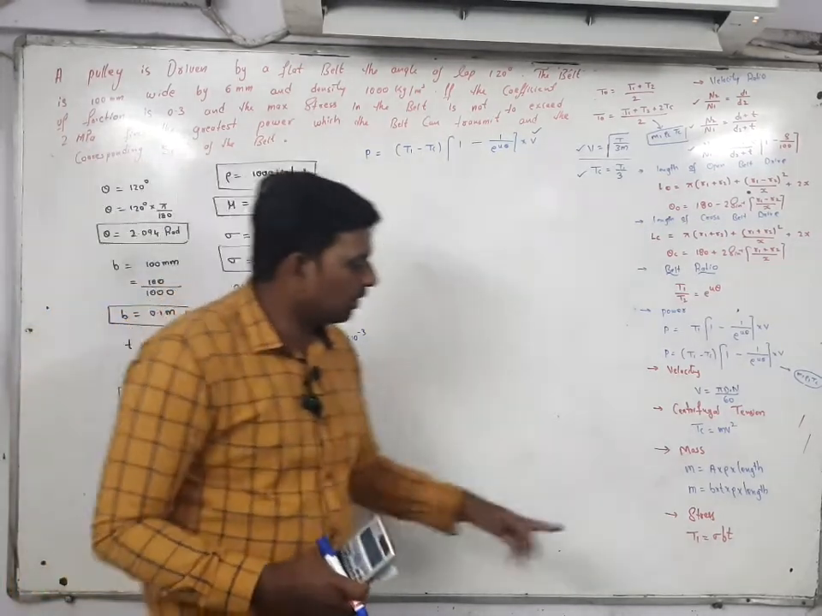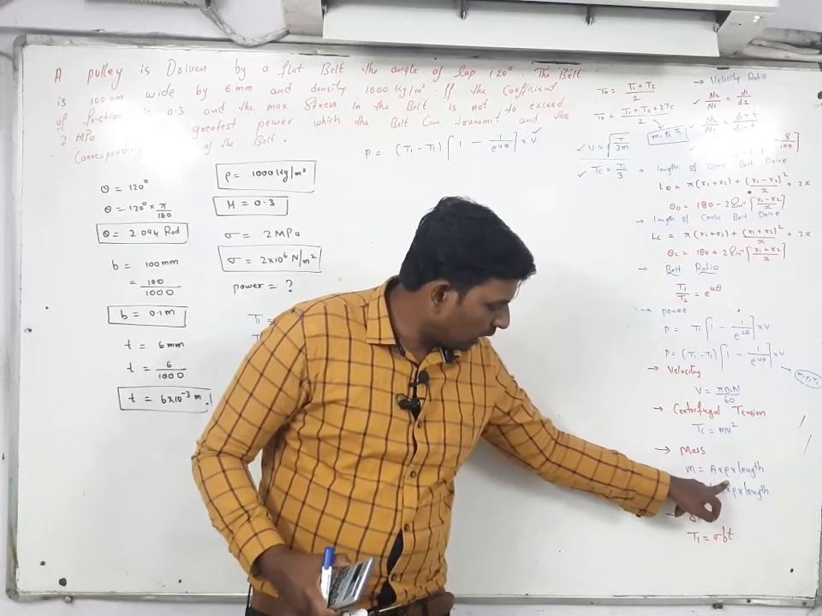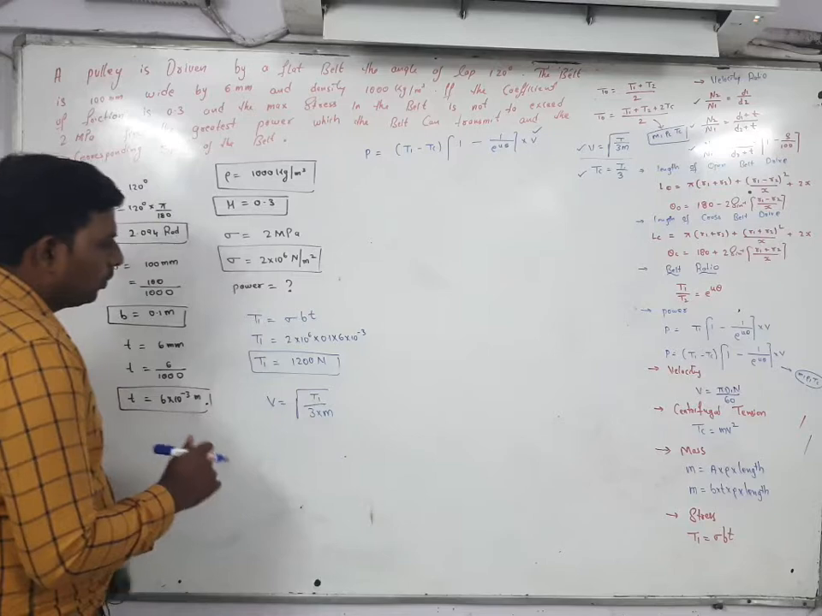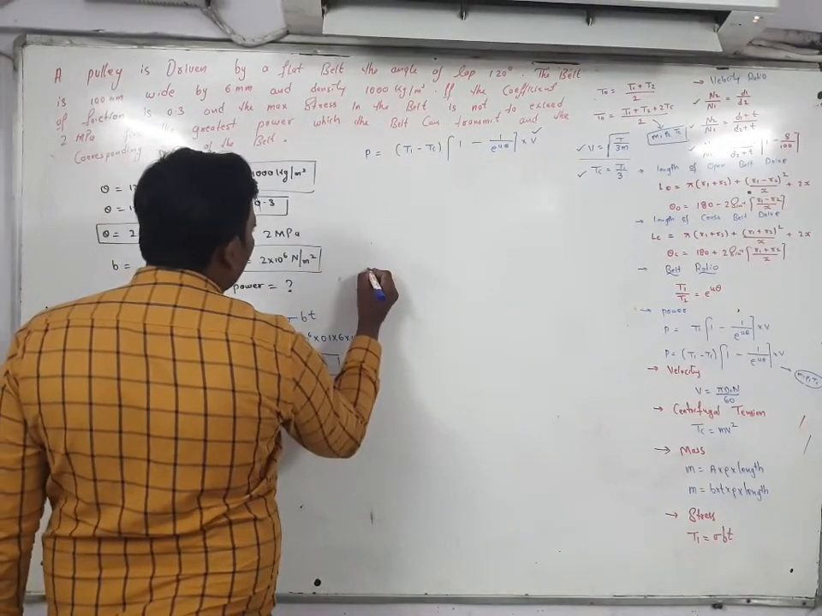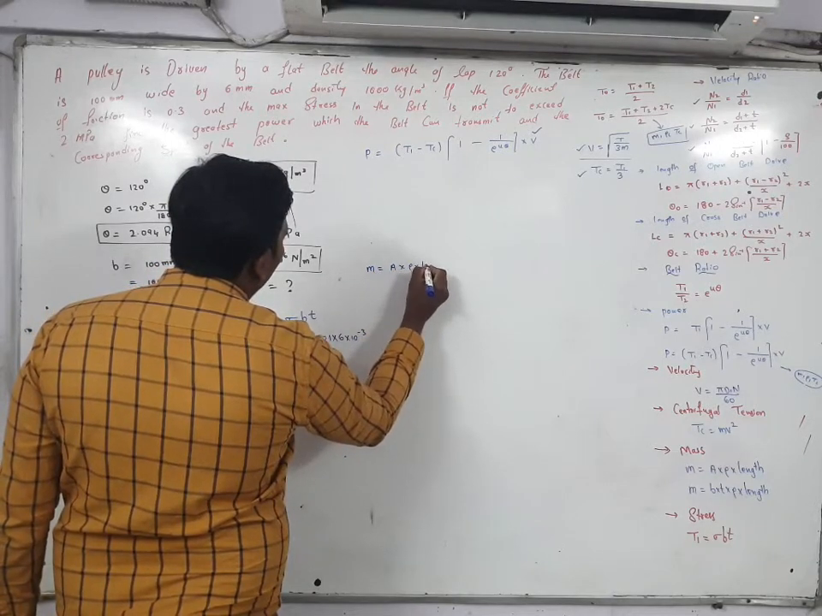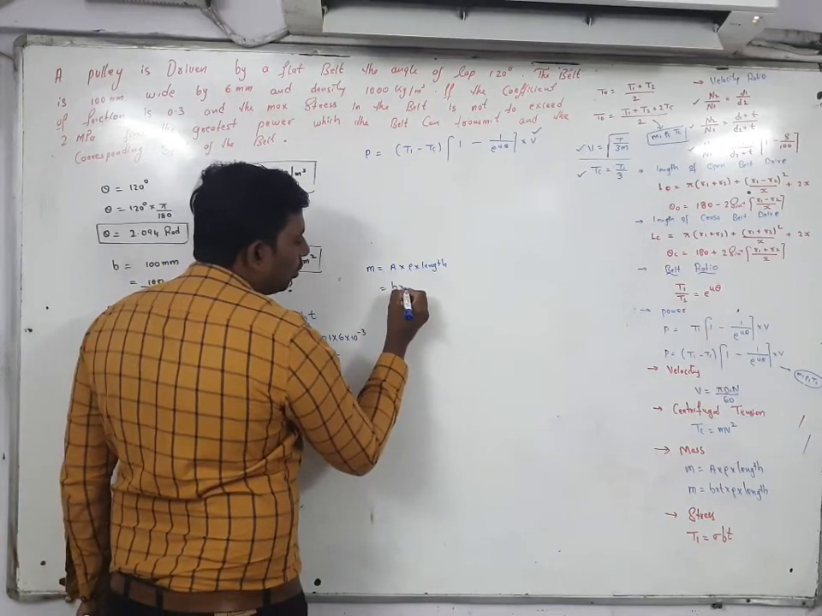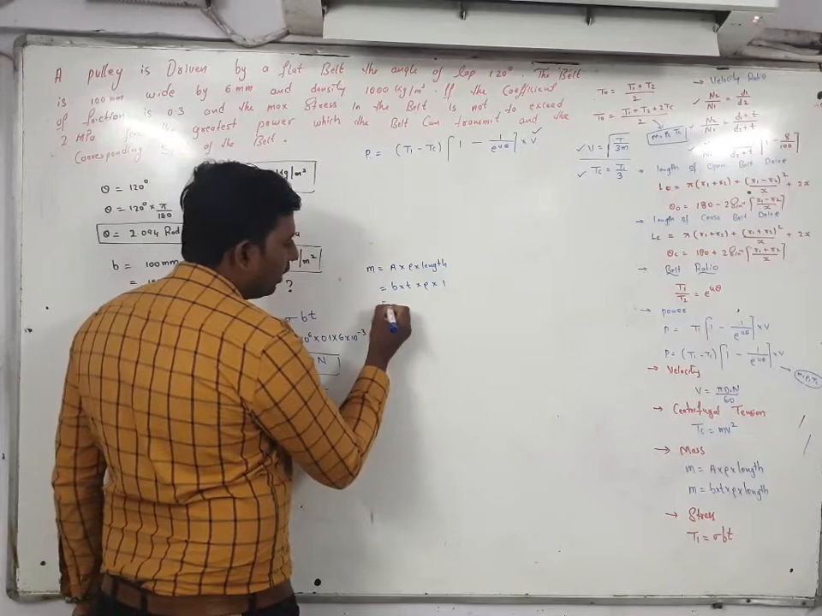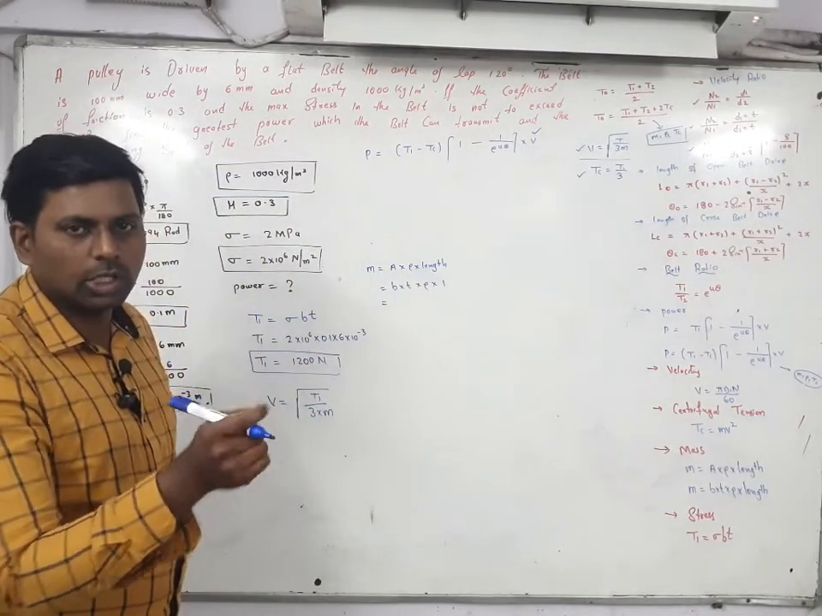For finding the mass, this is the formula. What is the formula? Area into density into length. So first I will find out the mass. Mass is equal to area into density into length. This is the formula. So area can be written as B into T. Density write down as it is. In place of length, write down 1, because per meter you have to take, always you have to take per meter.